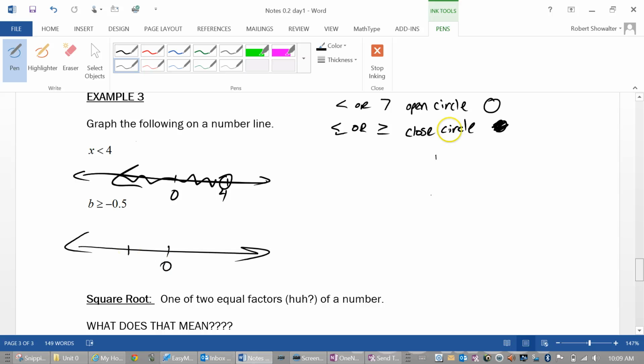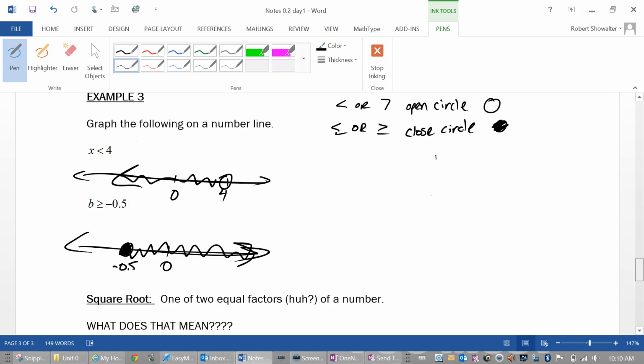Put negative 0.5. It's the equal part, so we use a closed circle. And we want b to be greater than or equal to negative 0.5. So we want the shading to be greater than or equal to negative 0.5. Greater than is to the right. Okay, so we want the shading to be to the right of negative 0.5.